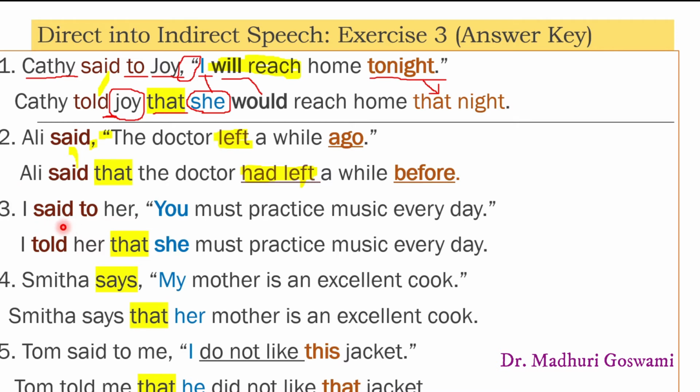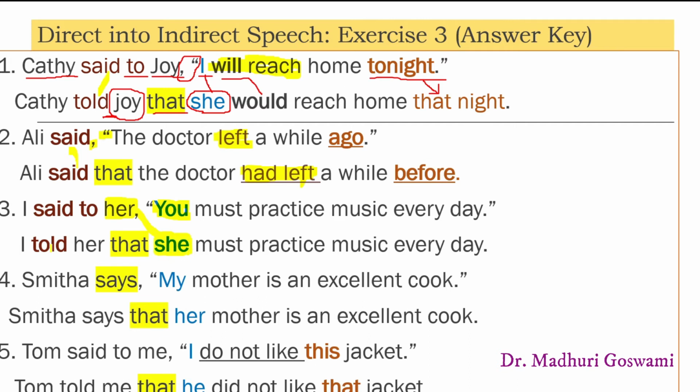And we use the conjunction word that to join these two clauses, the reporting clause and the reported clause. Then there is a change in pronoun. The pronoun you is the second person pronoun and it's changed according to the object of the reporting verb, reporting speech, and that is her in this sentence. The subjective form of this pronoun her is she. So, the pronoun you is changed to she. And the rest of the sentence is the same.